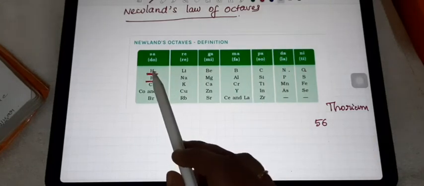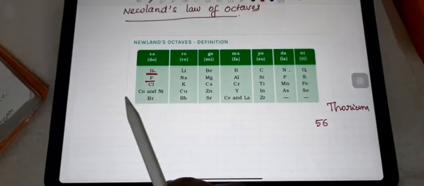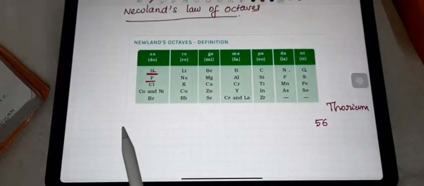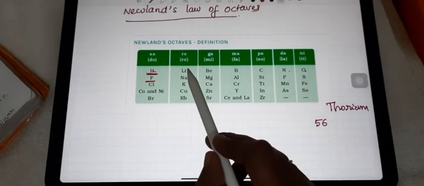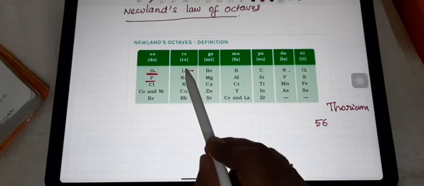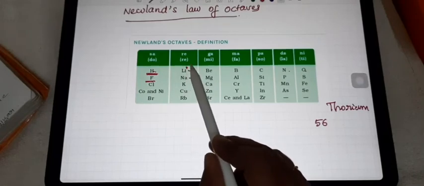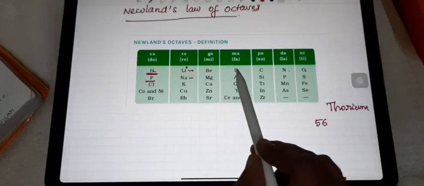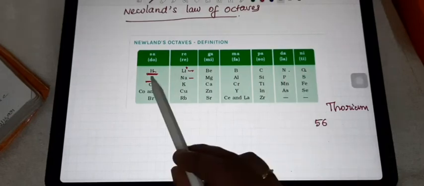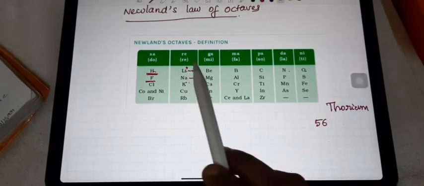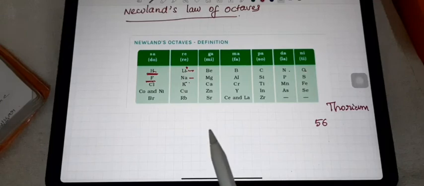That's why he arranged those elements in one particular group. Similarly, lithium and sodium: if you consider lithium as the first, 1, 2, 3, 4, 5, 6, 7, 8, the first and eighth elements have similar properties.